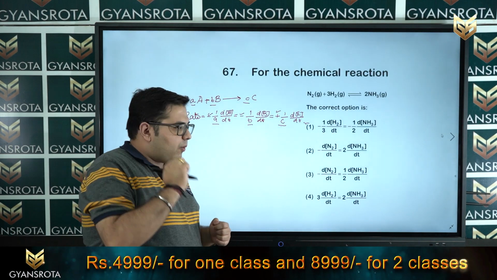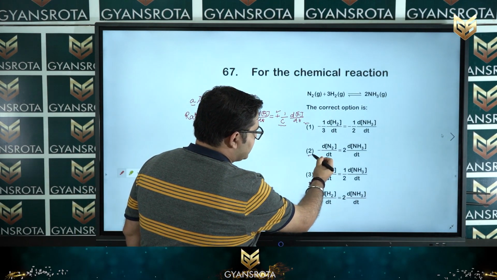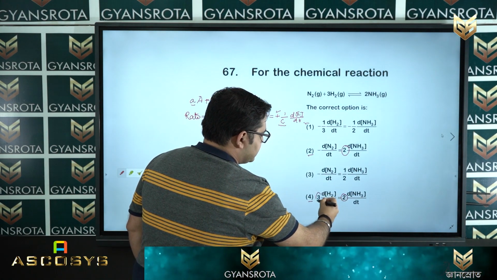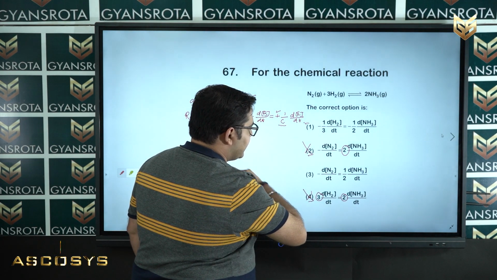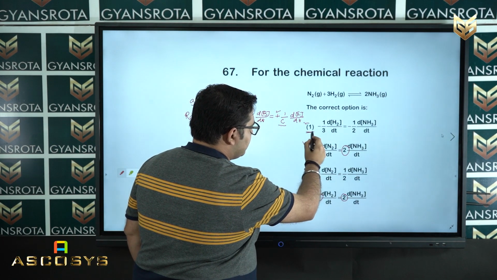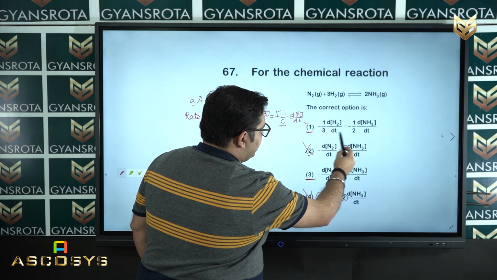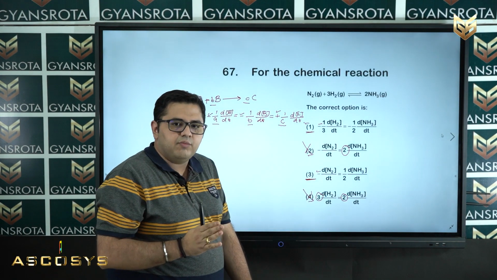Now, move on to the options. If we see option number 4 and option number 2, the stoichiometry is not fractions, so you can neglect these options. Now, if we see option number 1 and option number 3, the reactant is okay, it is given with the minus sign.